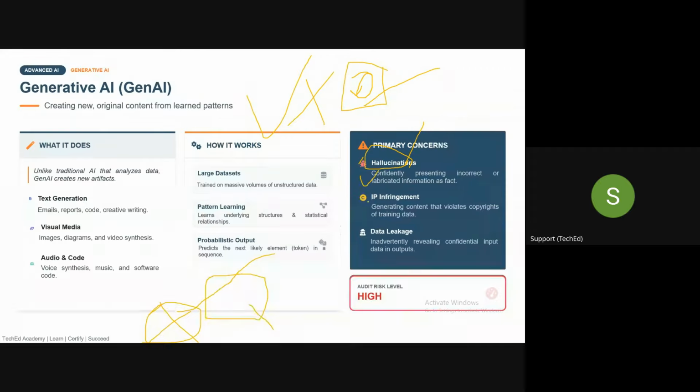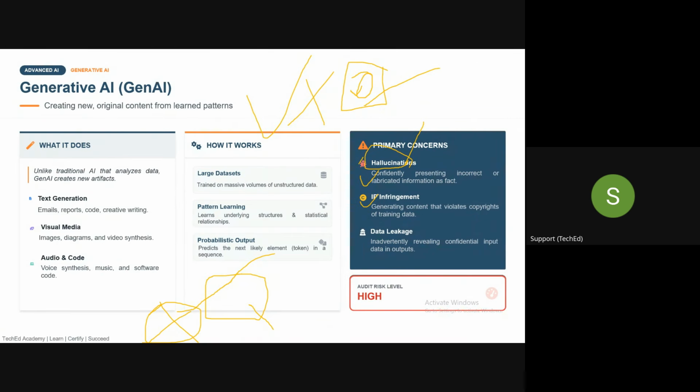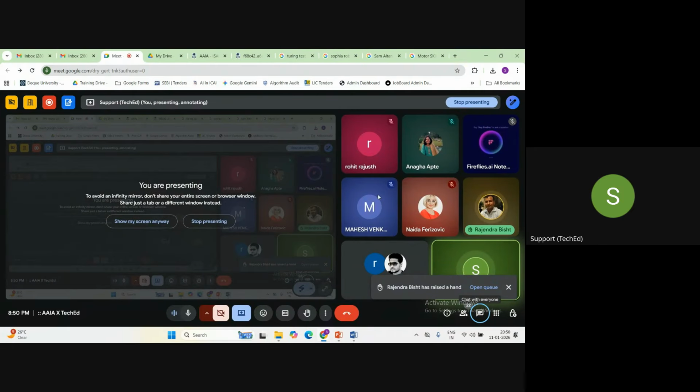Now, the second concern is intellectual property rights infringement. I think Rajendra has raised a hand. Please, Rajendra, tell me. Sachin, as we discussed, the generator and discriminator are basically used to train the model. But the generator and discriminator are used even to produce an output.